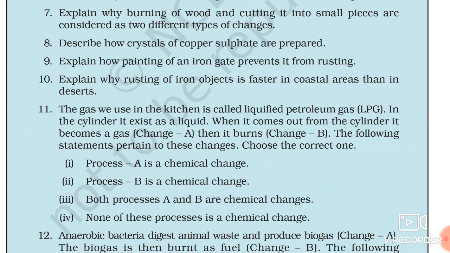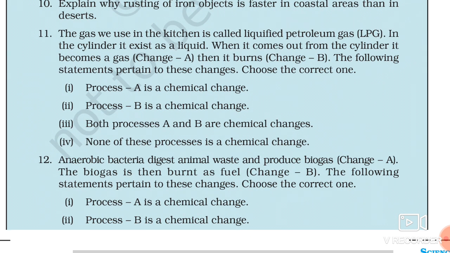Question number 11. The gas we use in the kitchen is called liquefied petroleum gas, that is LPG. In the cylinder it exists as a liquid. When it comes out of the cylinder it becomes a gas, that is change A. Then it burns, change B. The following statements pertain to these changes. Choose the correct one. First option is process A is a chemical change.